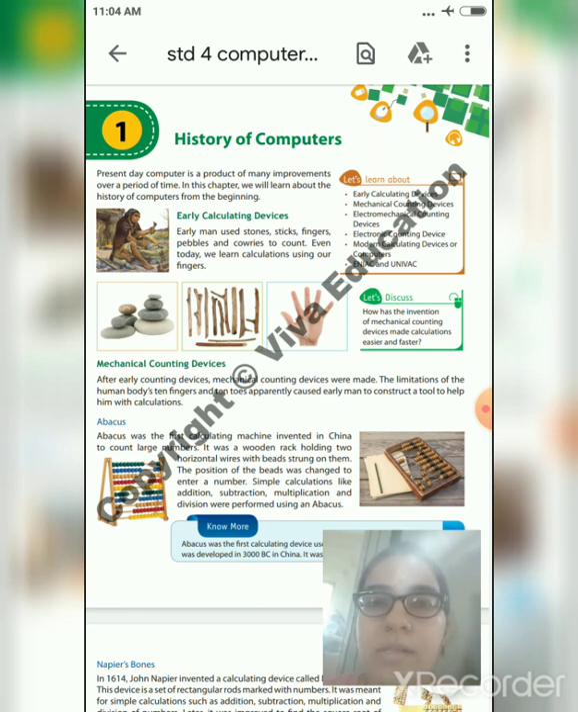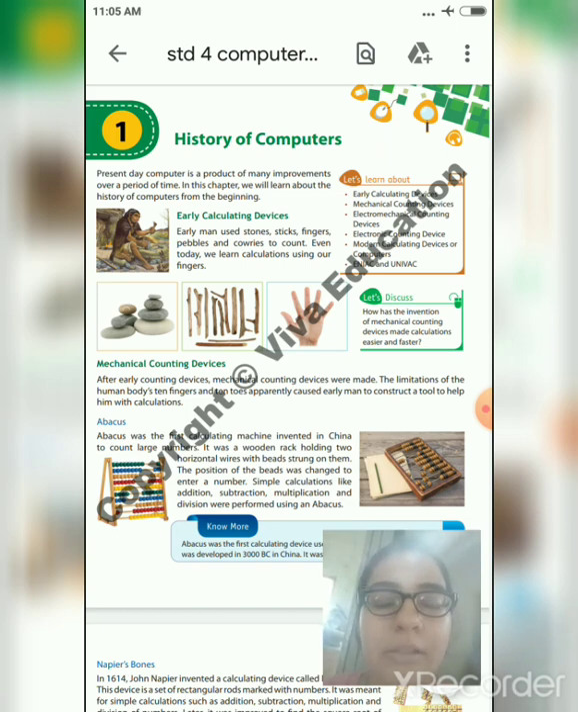Present day computers are a product of many improvements over a period of time. In this chapter, we will learn about the history of computers from the beginning. Early calculating devices. In earlier times, when computers were not invented, people used to calculate using stones, sticks, fingers, pebbles, and cowries. But after the invention of computers, calculations became more easy and accurate. Even today, students learn calculations using their fingers.